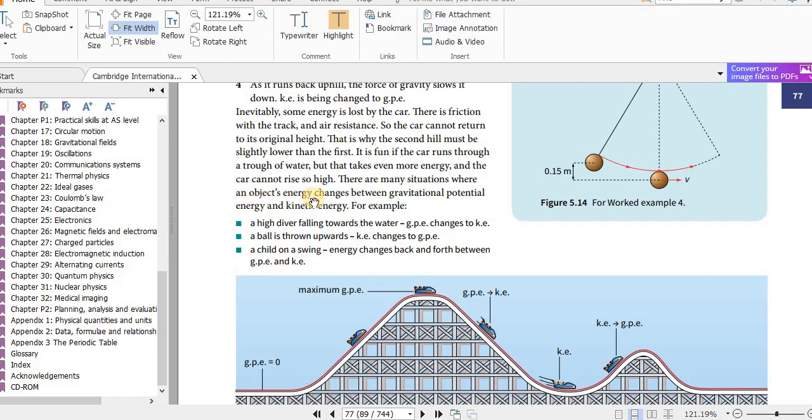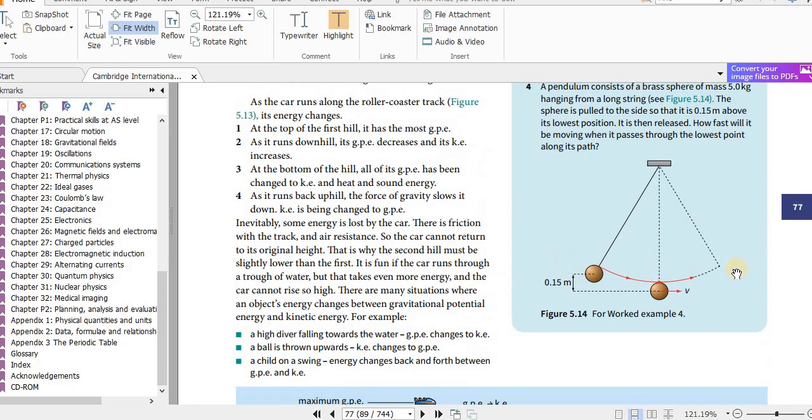There are many situations where an object's energy changes between gravitational potential energy and kinetic energy. For example, a high diver falling towards the water. GPE changes to kinetic energy because his height is decreasing, and when he falls, his speed increases. A ball is thrown upwards. When the ball is thrown upwards, what happens? The speed of the ball as it goes up decreases, and the height increases, so the kinetic energy decreases, and the GPE, gravitational potential energy, in other words, increases. A child on a swing: energy changes back and forth between GPE and kinetic energy. So here you can see the vertical height increases, decreases, increases, decreases.